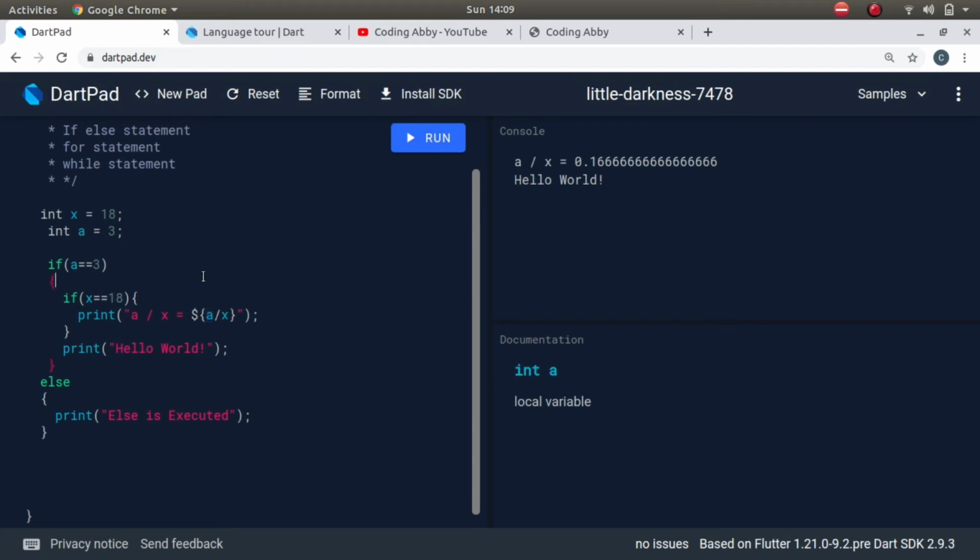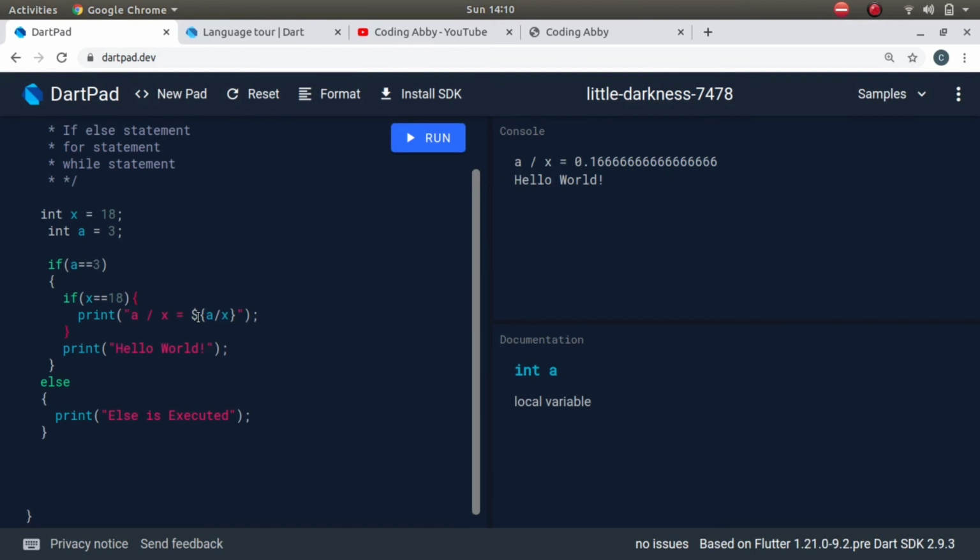A. Oh, where is the a? Yeah, here it is. So its value will be 3 here itself, and again the divide symbol and then x, oh, what is the value of x? 18. So they want to compute 3 divided by 18. So yeah, this is what Dart calculated for us.